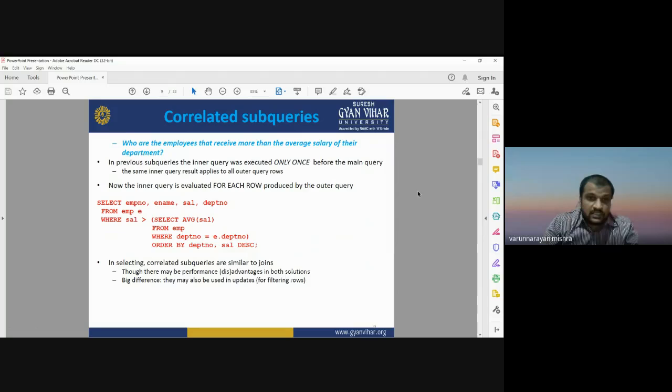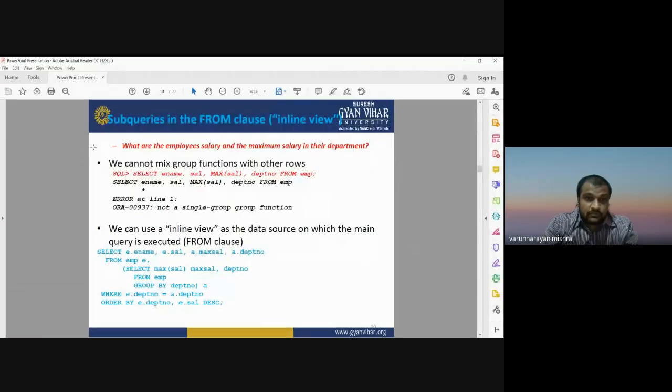Okay, so subqueries in the FROM clause: whatever subqueries we are looking for, you have to view the subquery in the FROM clause. For example, what are the employee salary and the maximum salary in their department? This is the subquery. If you want to view your question and get the answer, and if you want to view your answer in a single line or a single syntax, then you can run the command in this way.